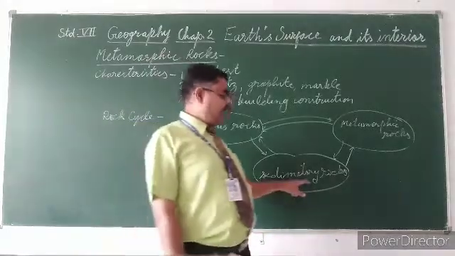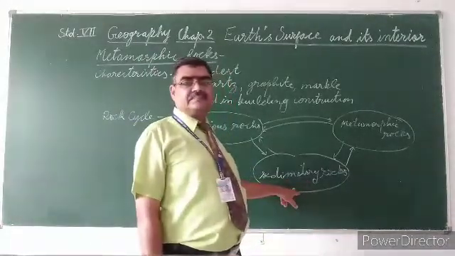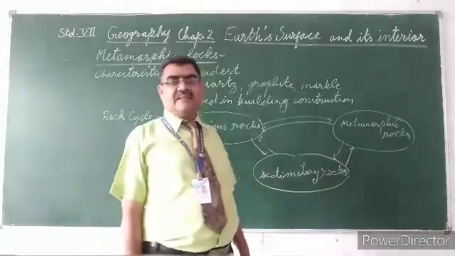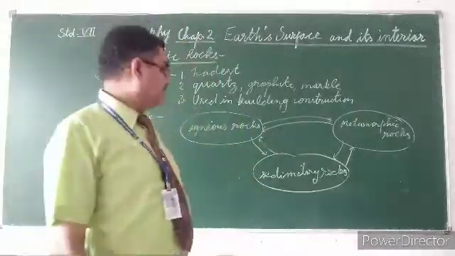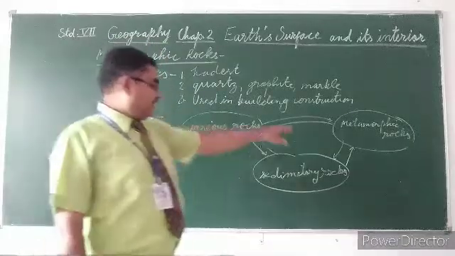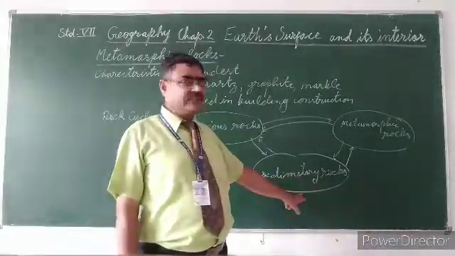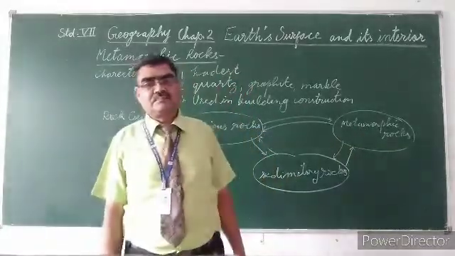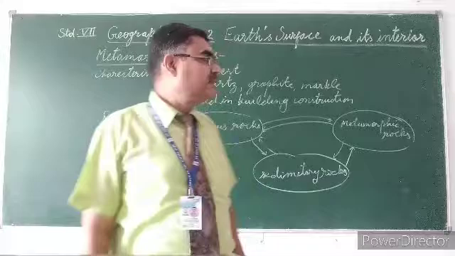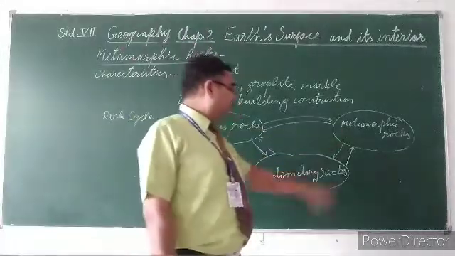They convert into sedimentary rocks. By the action of heat and pressure, after a long time, igneous rock and sedimentary rock are converted into metamorphic rocks.